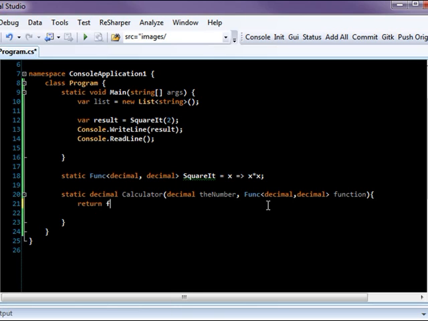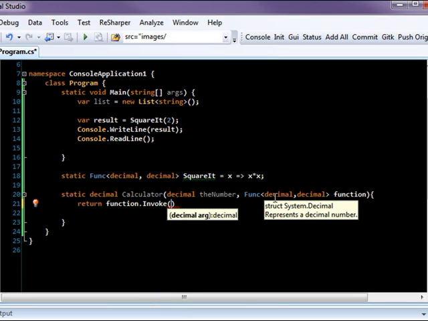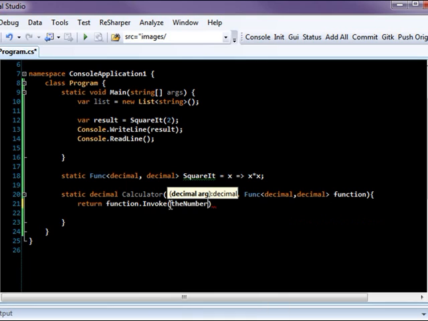So we're going to return function.Invoke. It's going to ask us for one argument, because you defined it as taking in a decimal. It will return a decimal, but we also need to take in a decimal. All right, so we'll just take in the number. That's it.